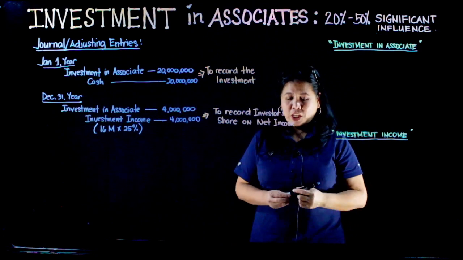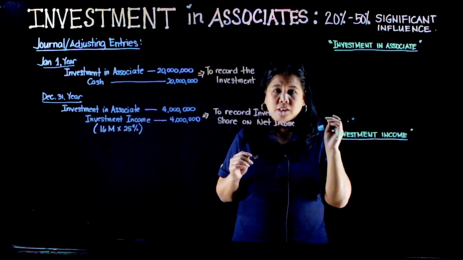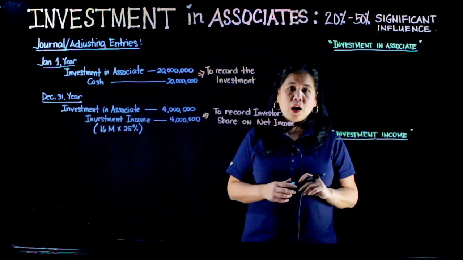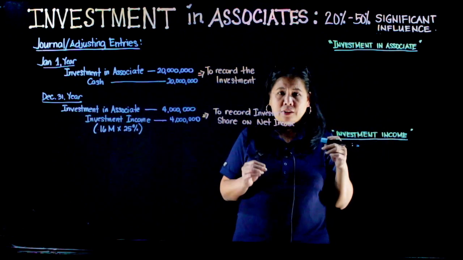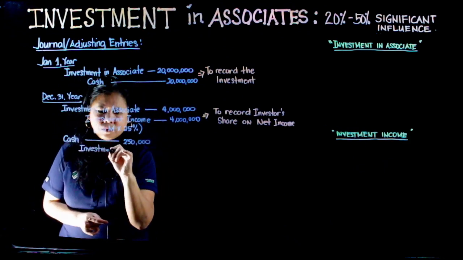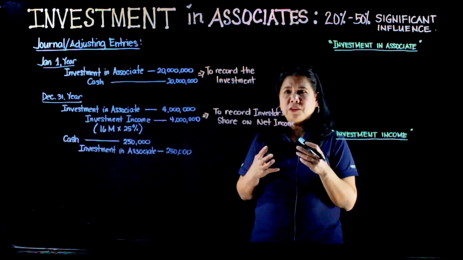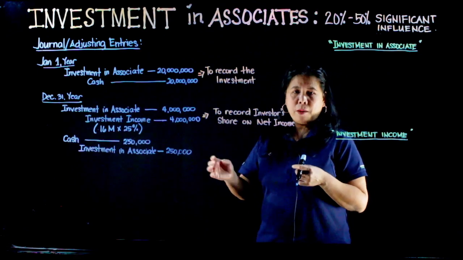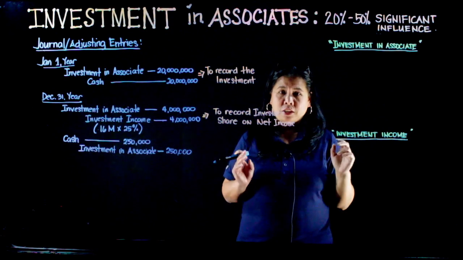Meron pa tayong mga adjustments na gagawin. According to the practice question, the investee paid 1 million dividend during the current year. Our entry on the dividends na binigay ni investee sa mga investor ay, so, ang treatment natin sa dividend decreased on the investment account ni investor. Bakit? Kasi equity method na ang ginagamit natin sa investment in associates.